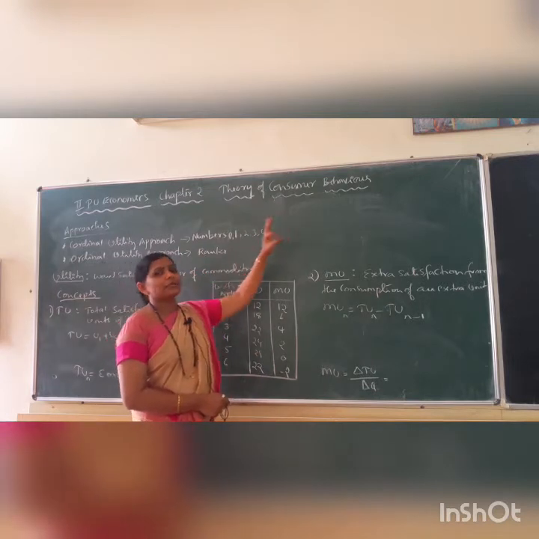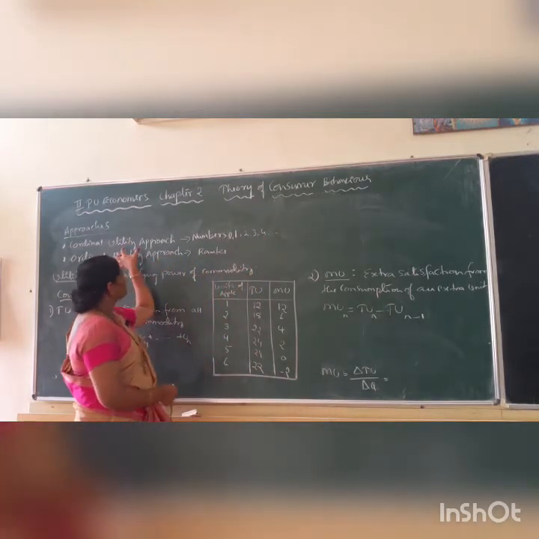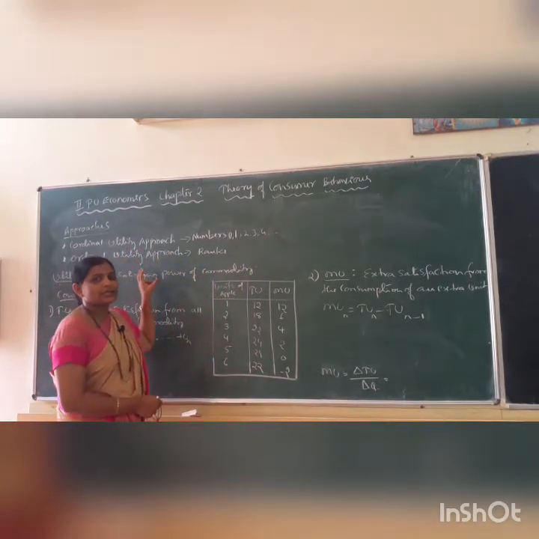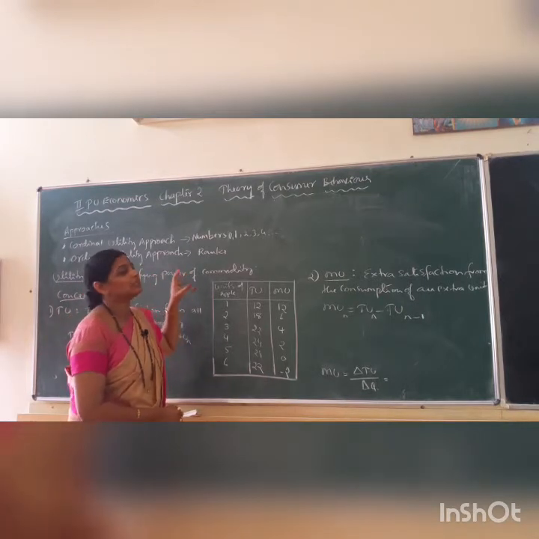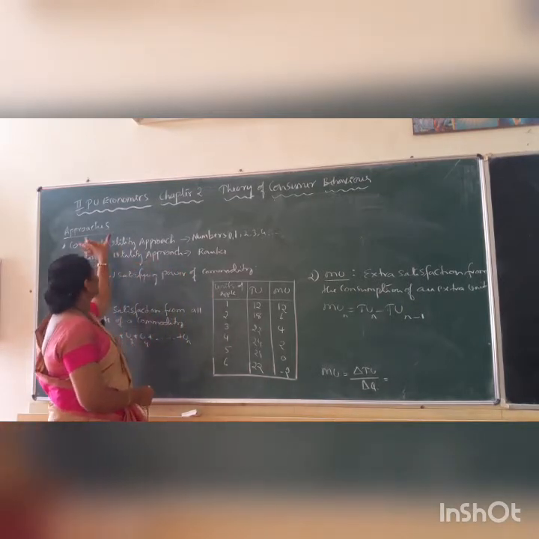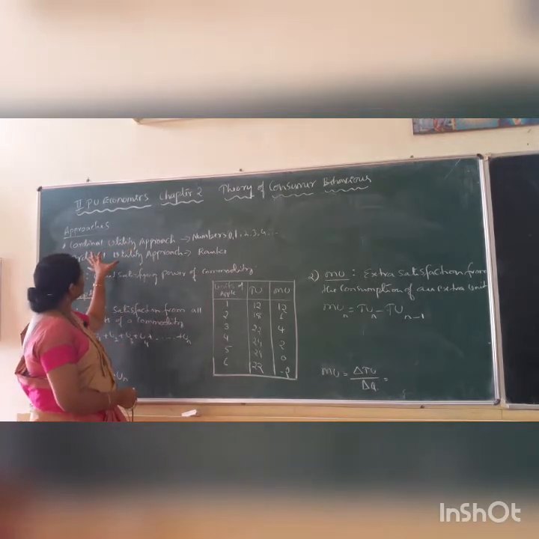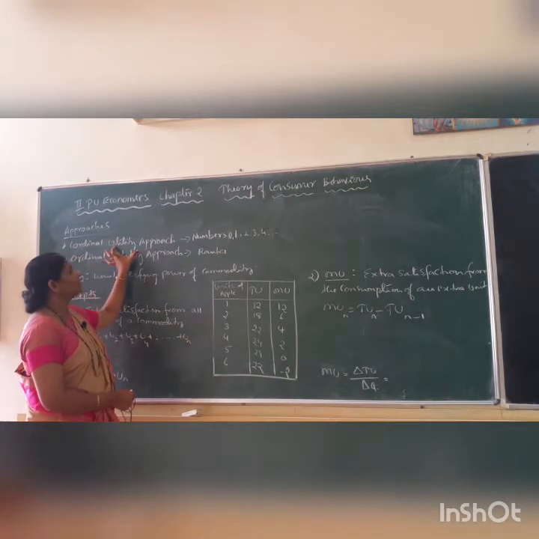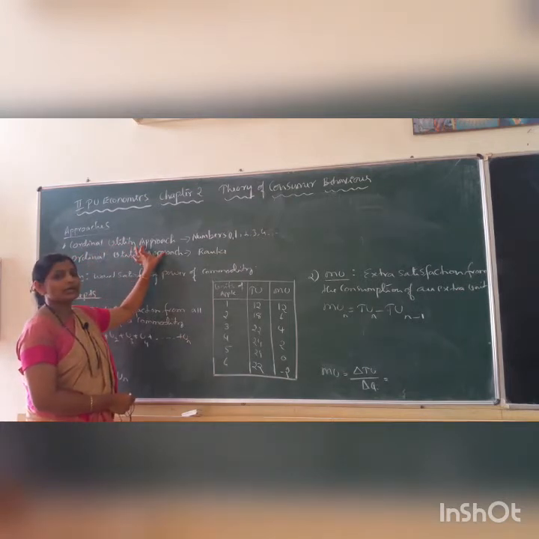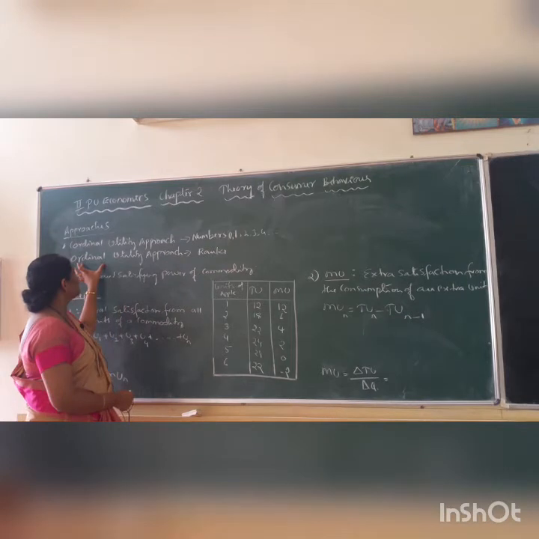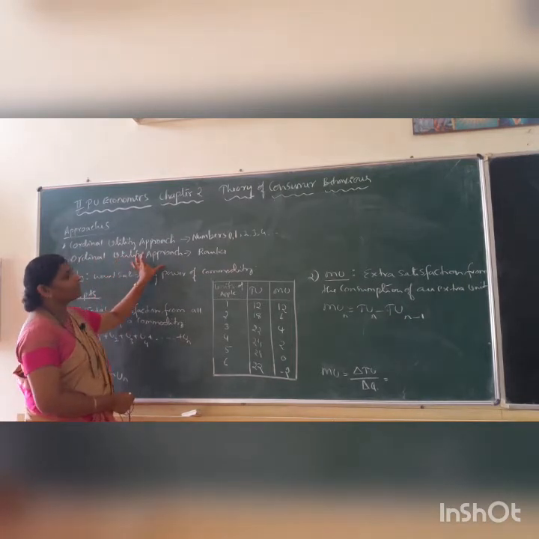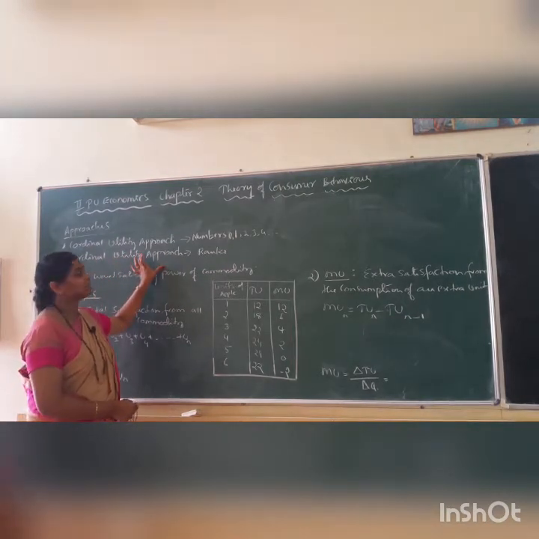Consumer behavior can be studied in two different approaches. There are two different approaches which study consumer behavior. So which are the two different approaches? First one is cardinal utility approach or analysis, and second one is ordinal utility approach or analysis.